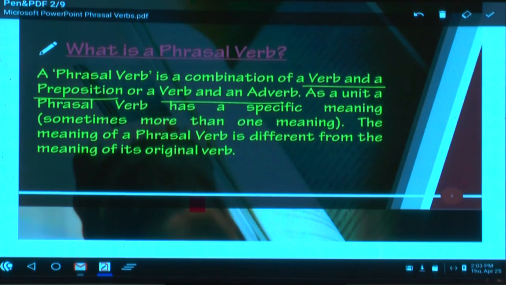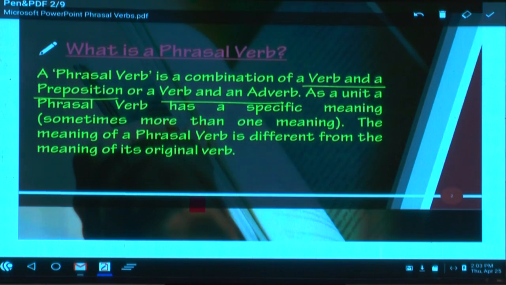For example, if you take a phrasal verb like break down. Break down means stop working. My car broke down yesterday. Here the meaning is entirely different from break. You cannot take the literal meaning of the verb in a phrasal verb. You have to learn and you have to remember.